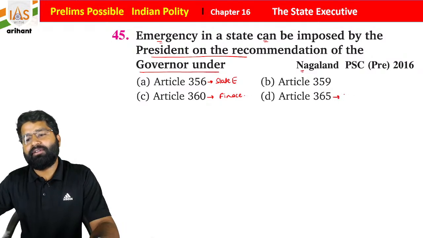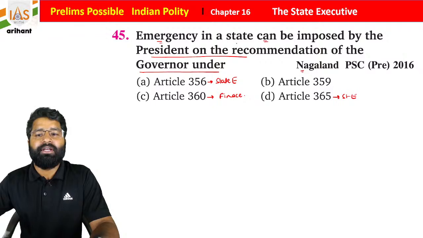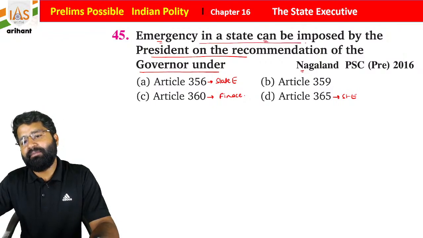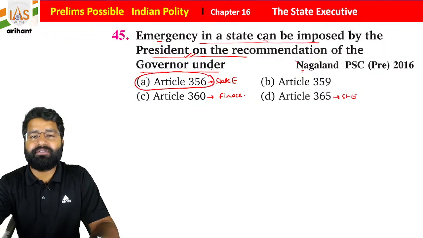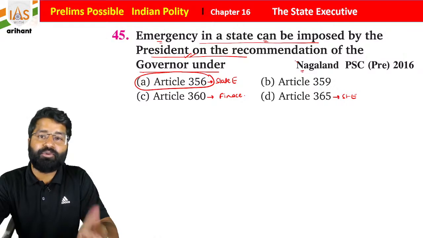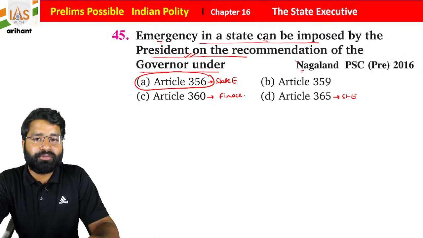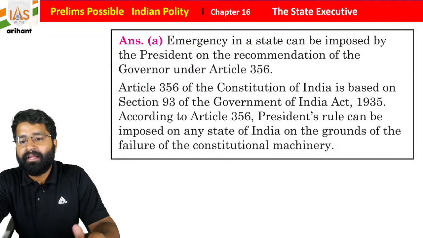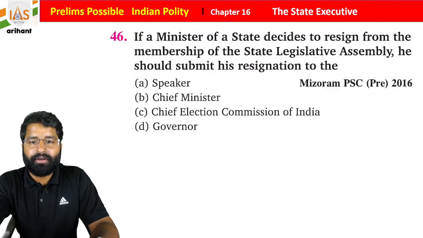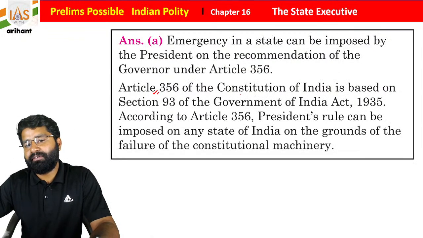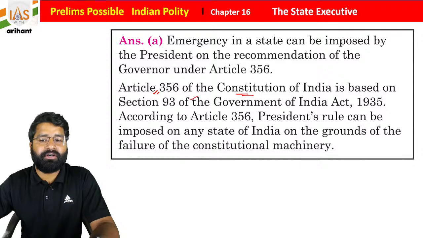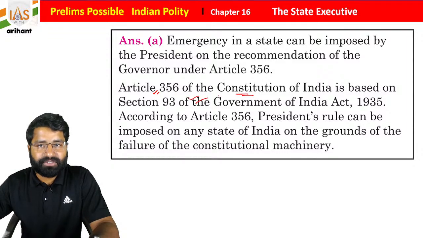So an emergency in a state can be imposed by the president on the recommendation of the governor, and it is included under Article 356 of the Indian Constitution. Let's suppose a state is not following its duty or not doing proper management, then emergency can be imposed. Okay everyone, the same thing is here also: Article 356 of the Constitution of India mentions the state emergency.